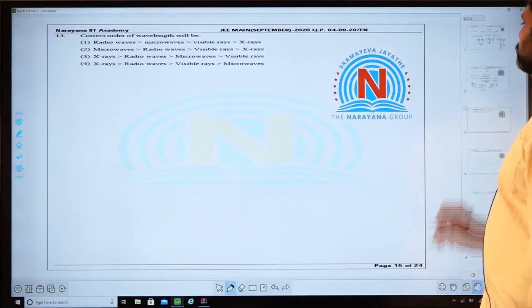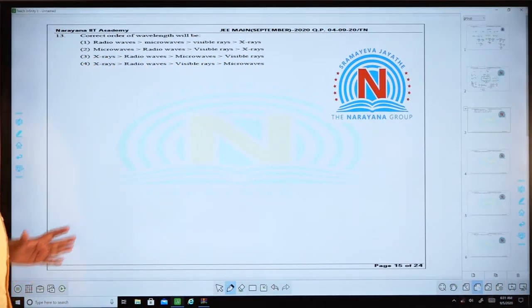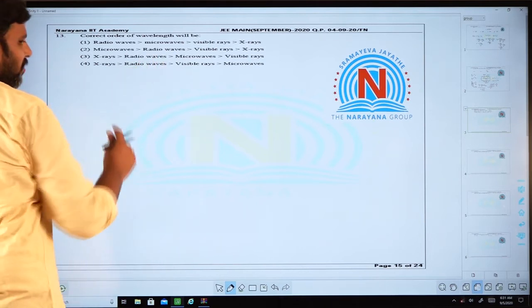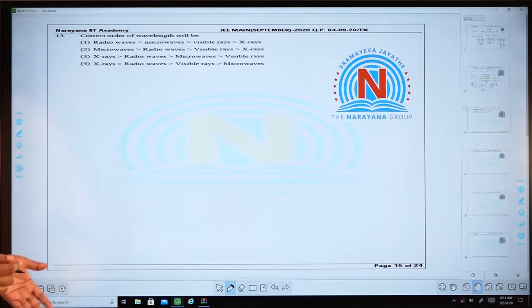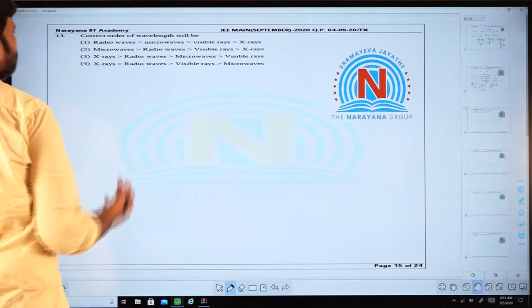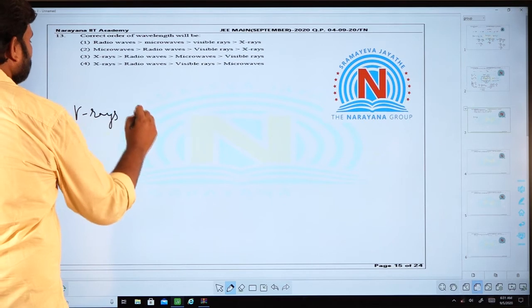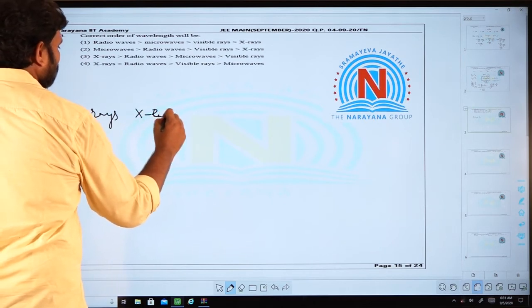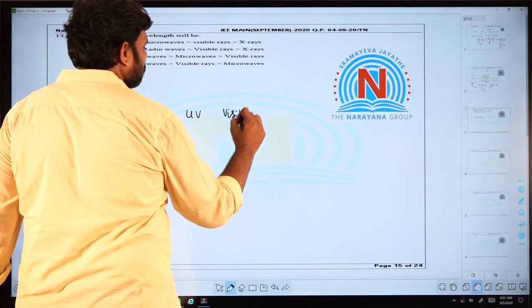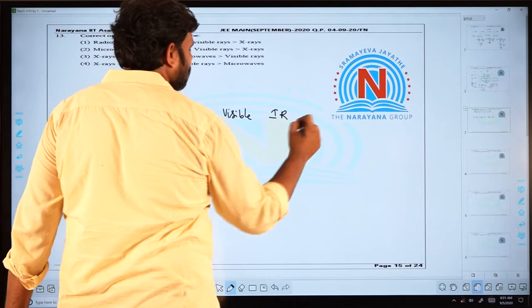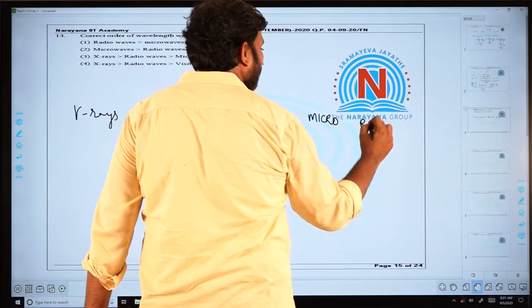Let us move on to question number 13. So it's a pretty straightforward question. Once you know the wavelength regions of various regions of the electromagnetic spectrum, you can answer this within seconds. You know that the EM wave spectrum starts from gamma rays, X rays, UV, visible region, IR region, microwaves, and then radio waves.